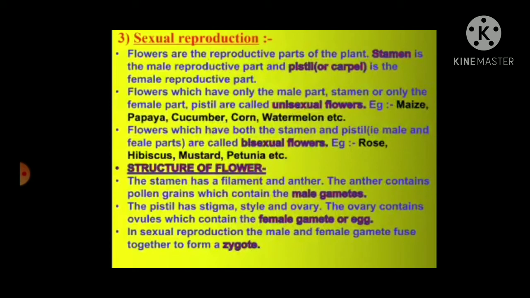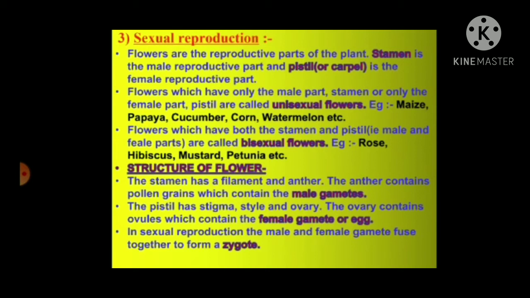Now let's learn what is sexual reproduction. Flowers are the reproductive parts of the plant. Stamen is the male reproductive part and the pistil or the carpel is the female reproductive part. Flowers which have only the male part, stamen, or only the female part, that is the pistil, are called unisexual flowers.